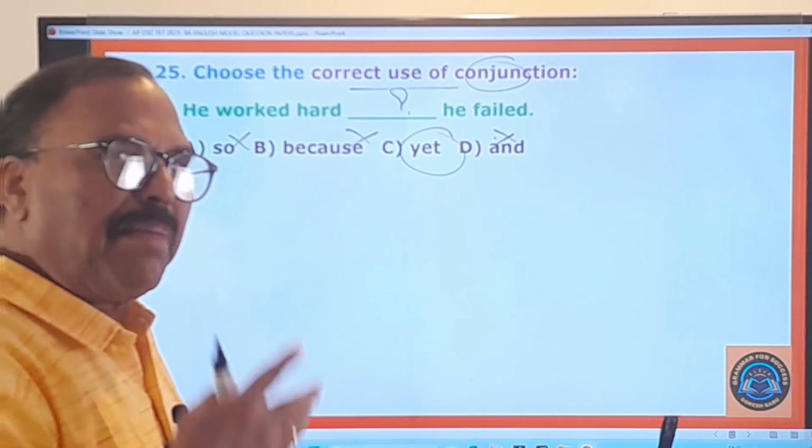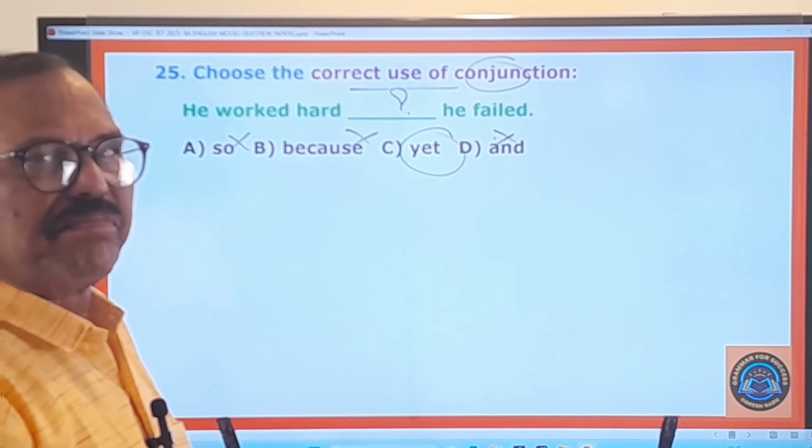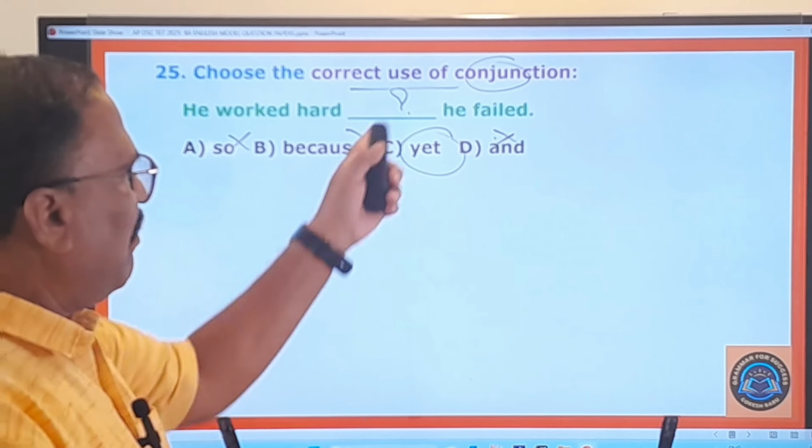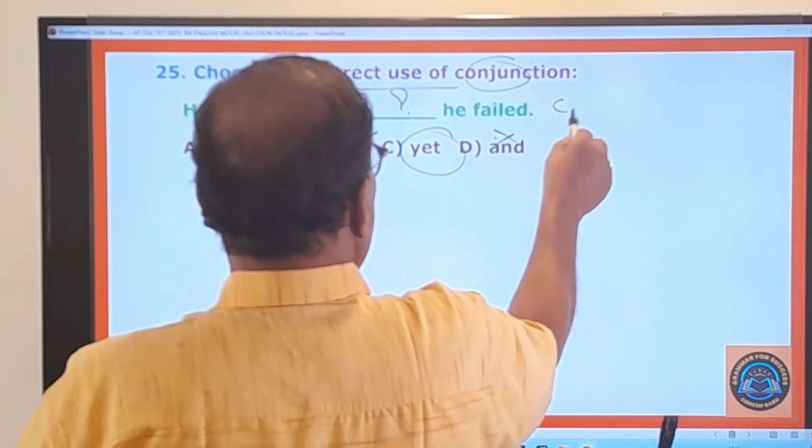Yet means అయినప్పటికీ. అతడు కష్టపడి చదివాడు అయినప్పటికీ he failed. So yet you have to use. C is the right one.